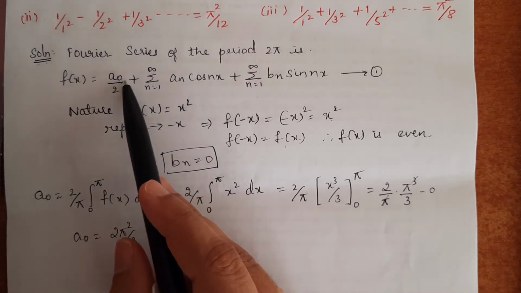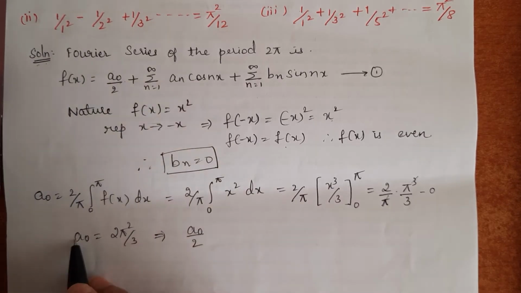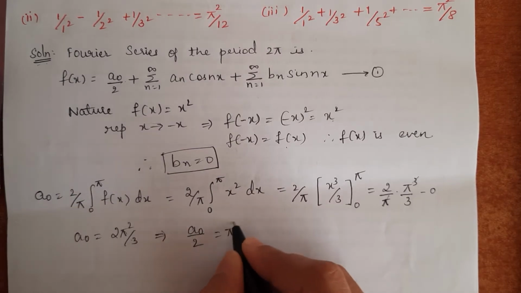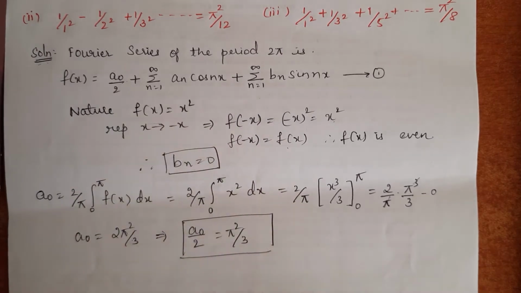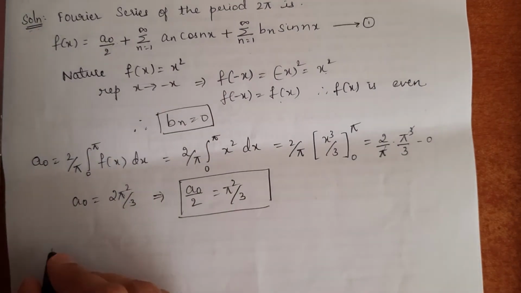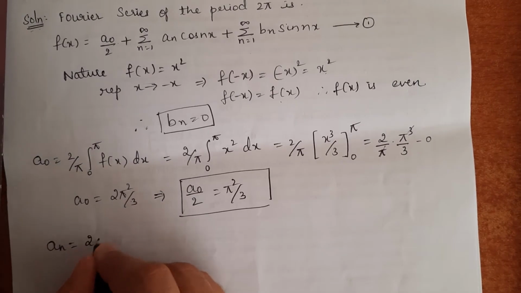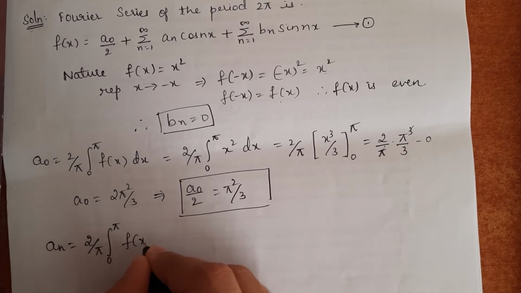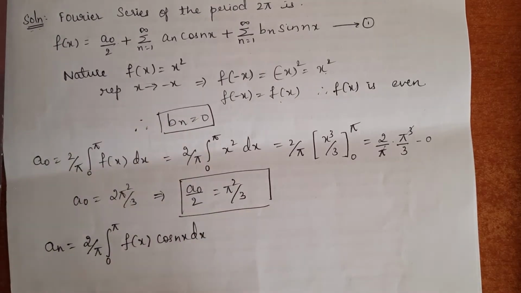Since we want a naught by 2 according to our definition, divide by 2 on both the sides. I will get a naught by 2 as pi squared by 3. This is how you should calculate a naught. Then what is the expression to find out an? an is given by 2 by pi integral between 0 to pi f of x into cos nx dx.